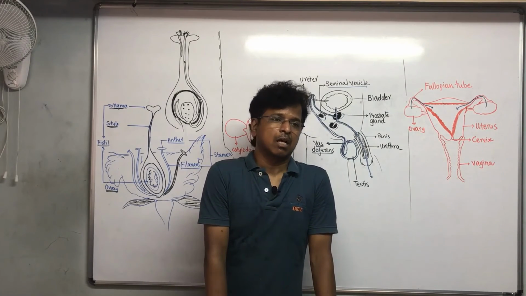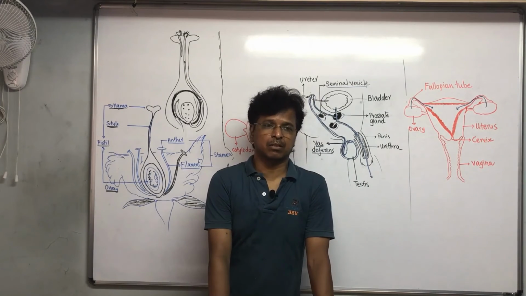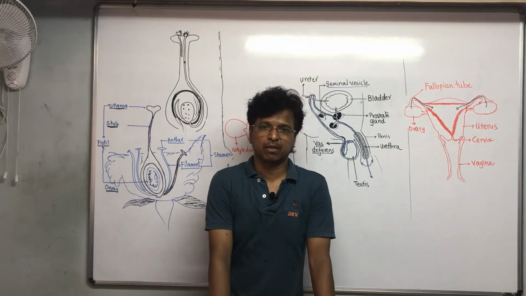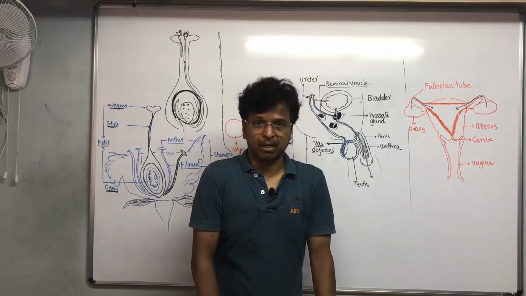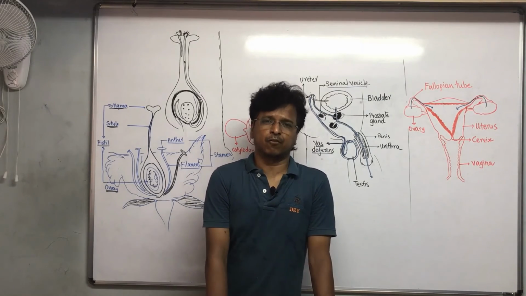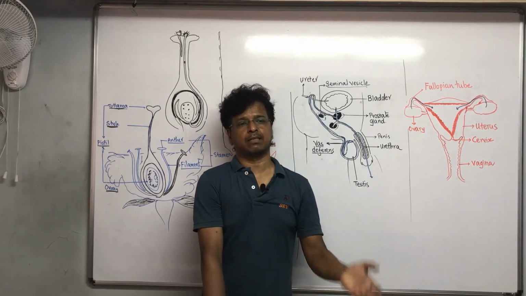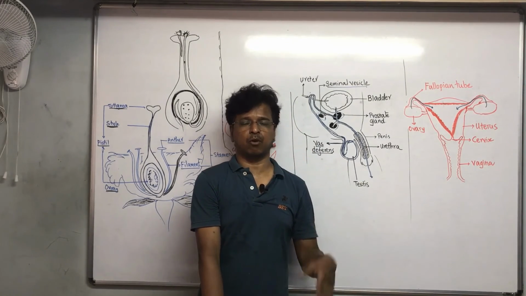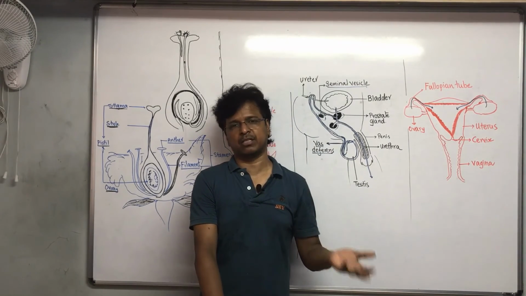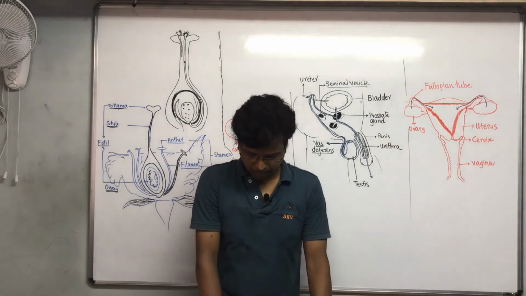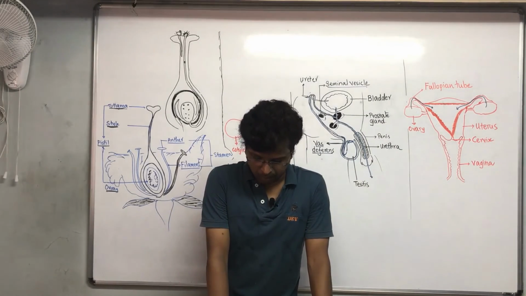That is the reason this type of surgery is now very much restricted, and lots of investigations are done before that, even criminal investigation type of investigations. The reason you must know is that prenatal investigation is done to find out whether it's a girl child or a boy child, and if it is a girl child, then the pregnancy is aborted. This has been practiced in India for many years, but now they are trying to control it.